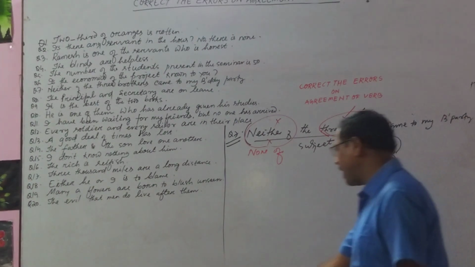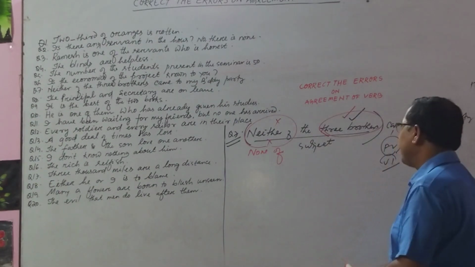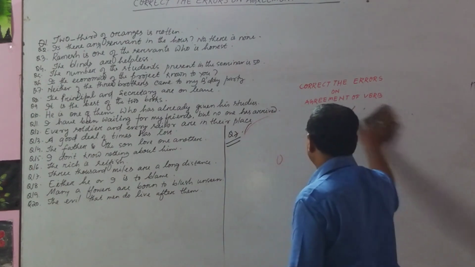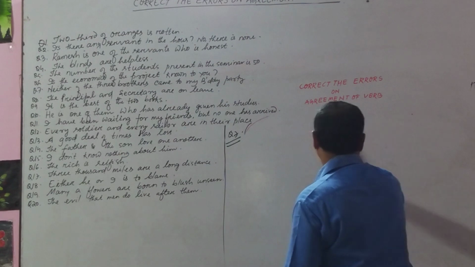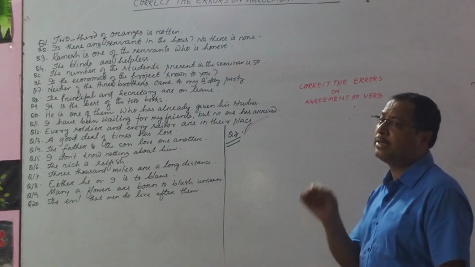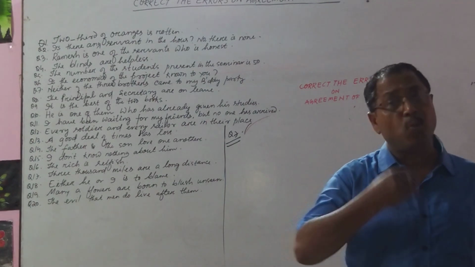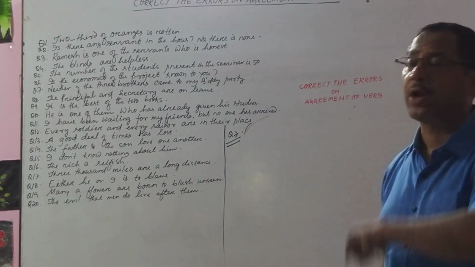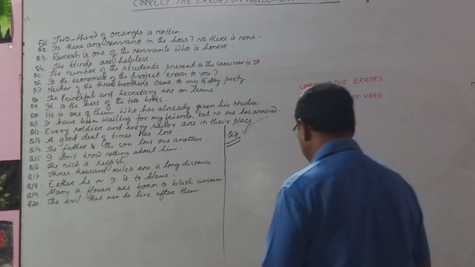Okay? Pratik, what information did we get here? The information is this: when the subject is neither of or either of, that deals with two. But when there are more than two, you cannot use either of or neither of. You have to use none.